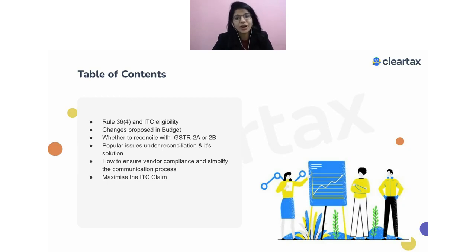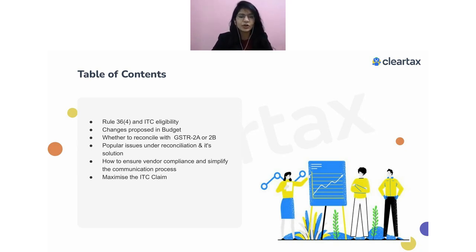So today we are going to understand about Rule 36(4) and the ITC eligibility. We'll also cover some of the changes which were proposed in the budget. Then we'll understand whether we should reconcile with 2A or with 2B, and what form we should use while claiming the ITC in our GSTR 3B. What are the popular issues under reconciliation and their solutions?